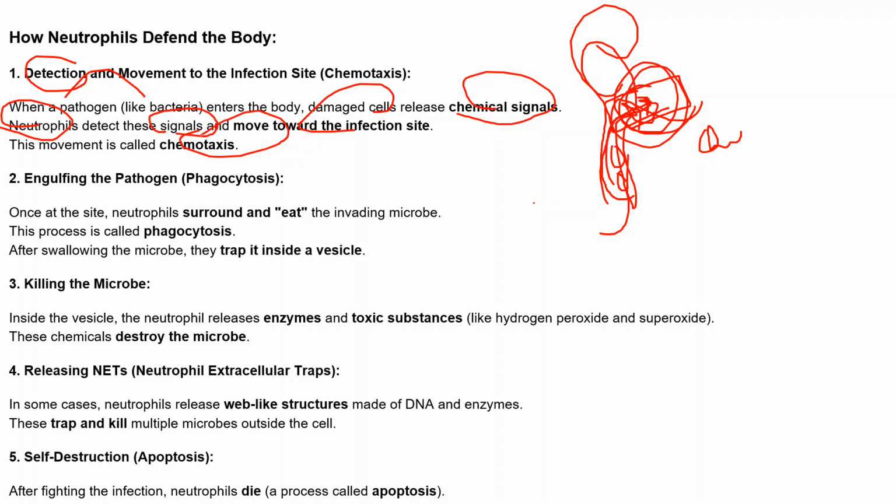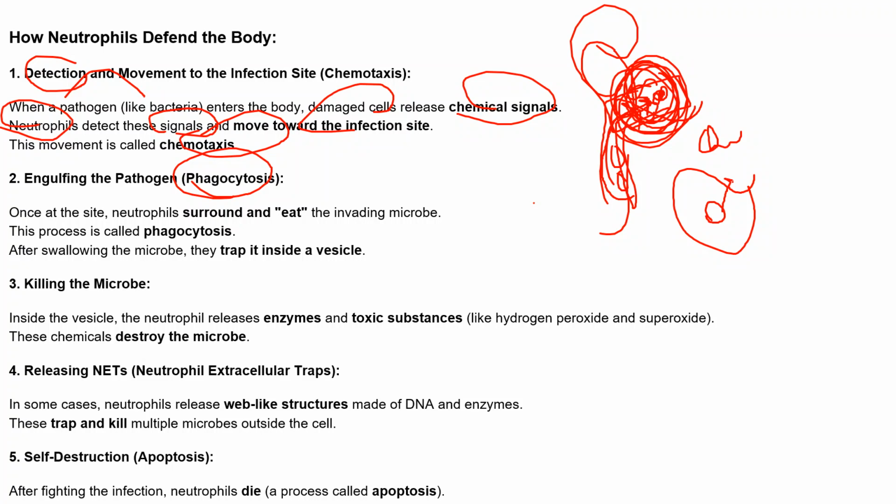And then the next step is they engulf the pathogen, and we call this process phagocytosis. Once these neutrophils reach the injury site, they surround and invade the microbe, and this process we call phagocytosis. And once these cells phagocytose this microbe, they trap it inside the vesicle.